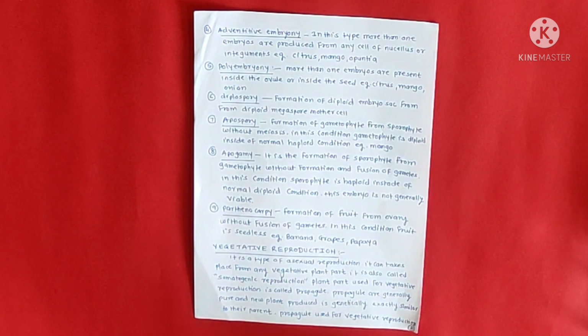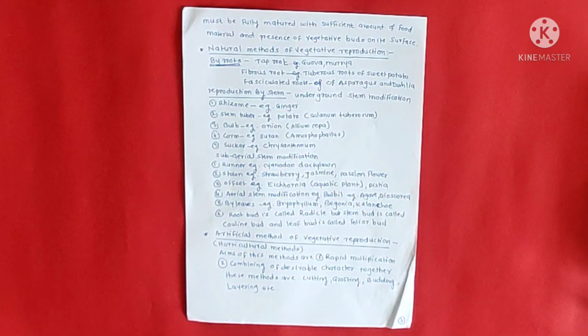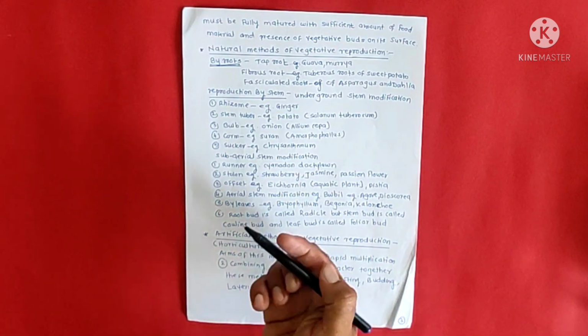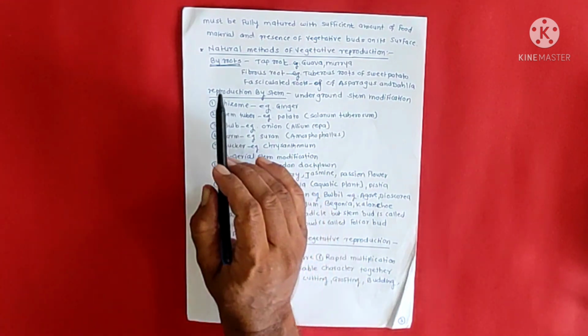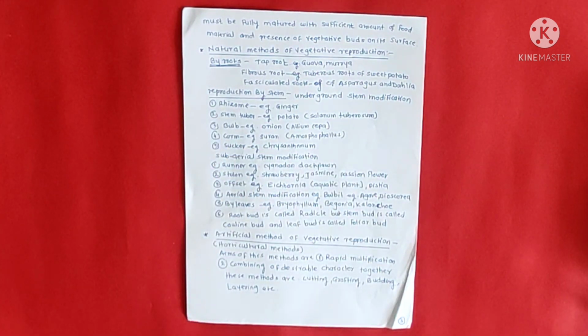Propagules used for vegetative reproduction must be fully matured with a sufficient amount of food material and must have vegetative buds on the surface. In vegetative reproduction, we want to study two types: one is the natural method, another is the artificial method. First, we want to study the natural method of vegetative reproduction. It takes place by roots, by stem, by leaves. So first one is by roots.